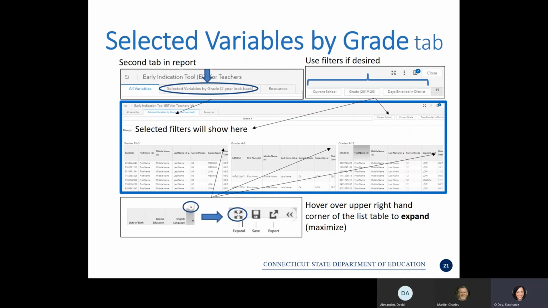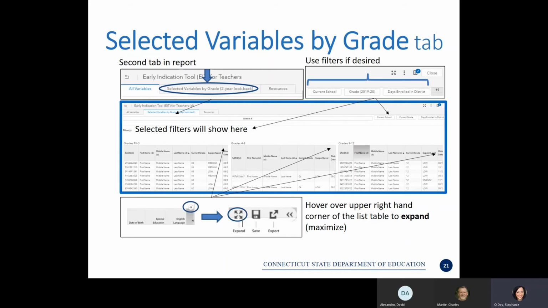Only a 2-year look back is provided in these tables, rather than all available data shown on the All Variables tab. For instance, in the grades 4 through 8 tab, attendance is only shown going back to grade 2. Whereas in the All Variables tab, you are able to see all available attendance data for a student.